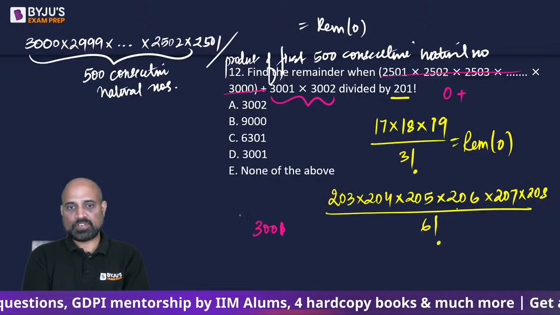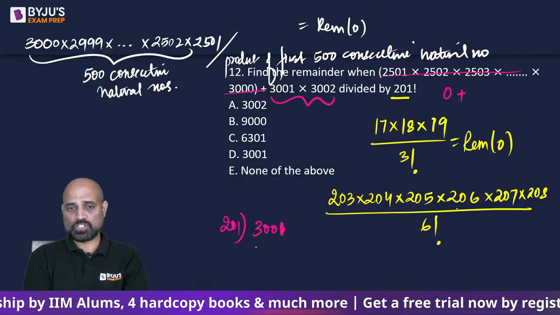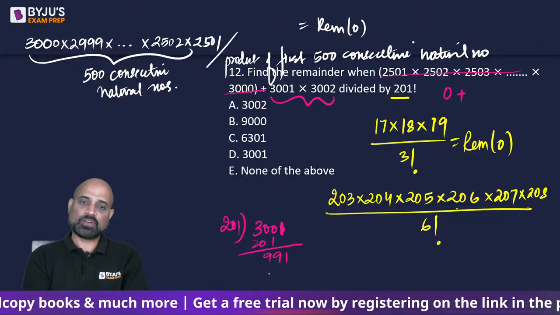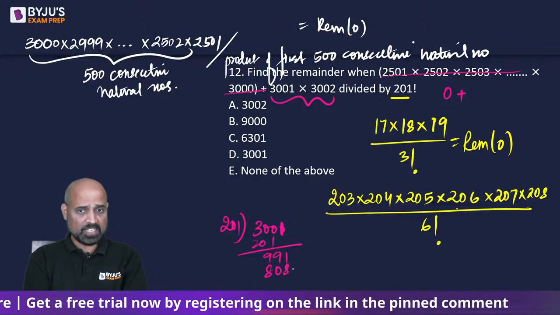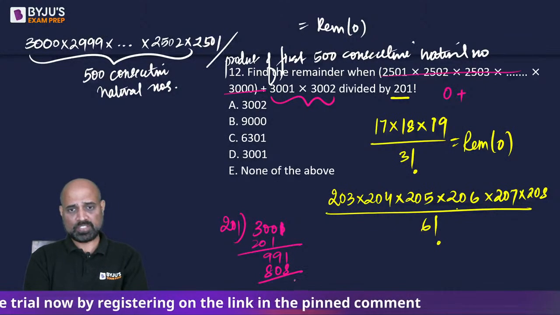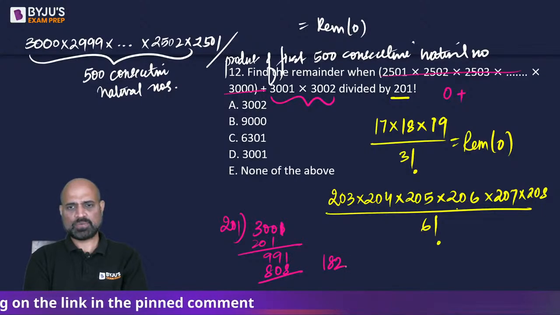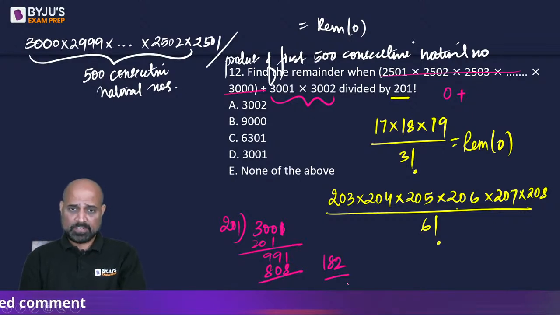So 3001 when divided by 201, I'm not worried about the quotient part. So this gives me 991, or this is going to give me 8 times, so 808, which results in 182. Is it correct? Let's verify it once. 3001 को 201 से divide करना है.